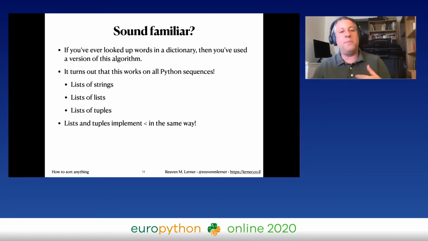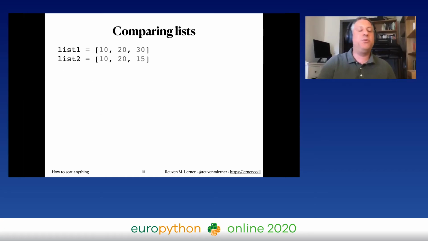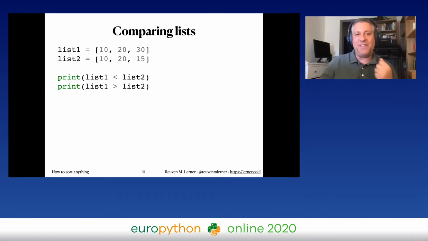And lists and tuples implement less than, greater than, equal in exactly the same way as well, where they're looking first at index 0, then index 1, index 2, and so forth. Let's just check this. So if I have two lists, list 1 and list 2, with 10, 20, 30, and then 10, 20, 15. If we ask Python, is list 1 less than list 2? It'll say, no, it's not. Is list 1 greater than list 2? The answer is true. Why?